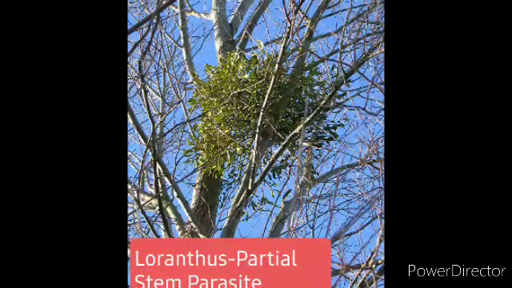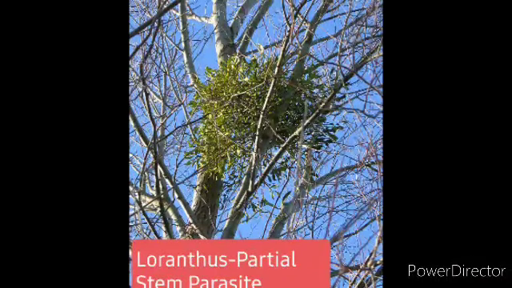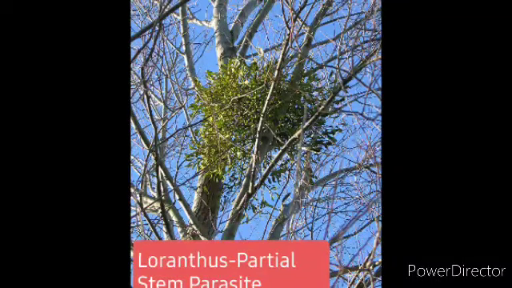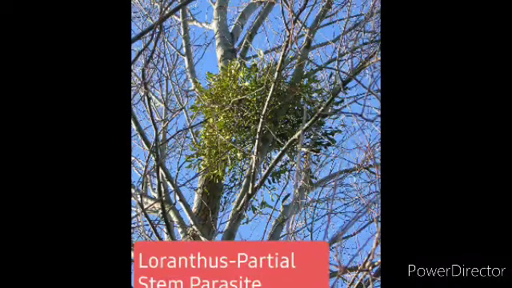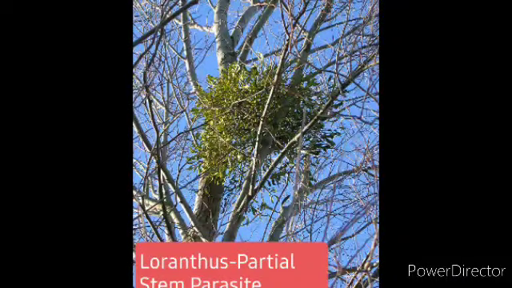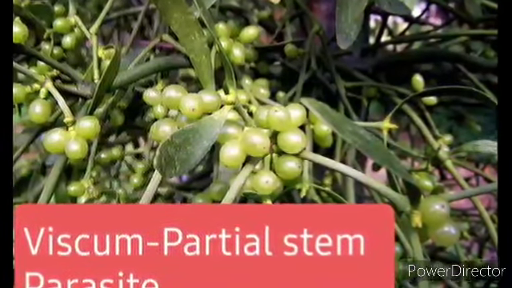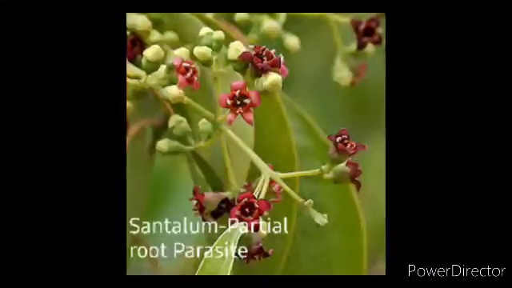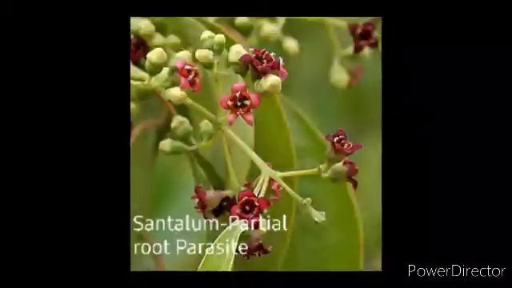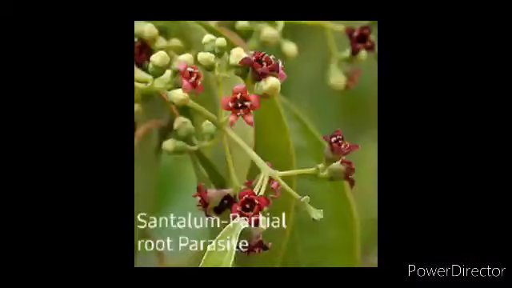Then Balanophora, Orobanche, and Rafflesia are total root parasites. They are found on the higher plants. Now we come to the next type, that is the hemiparasites. The organisms which derive only water and minerals from the host plant while synthesizing their own food by photosynthesis are called hemiparasites. It's otherwise known as partial parasites. They depend only for water or food. Example: Viscum and Loranthus are partial stem parasites. Santalum, the sandal tree, is a partial root parasite.